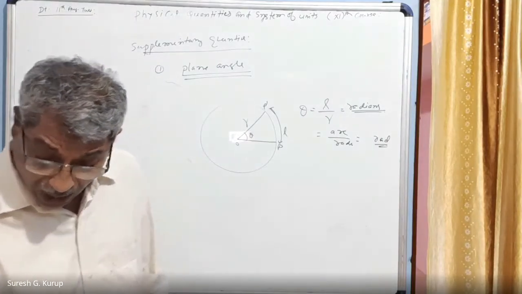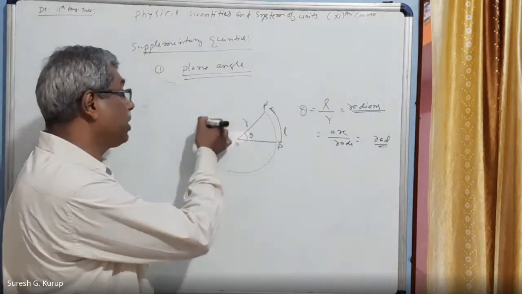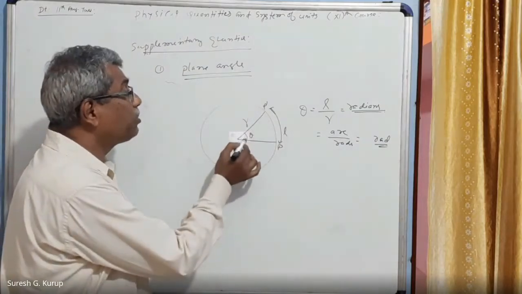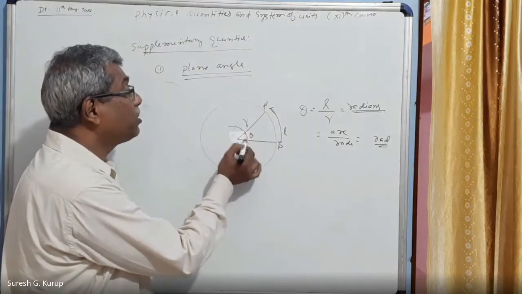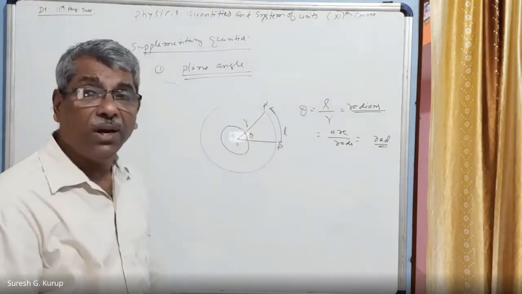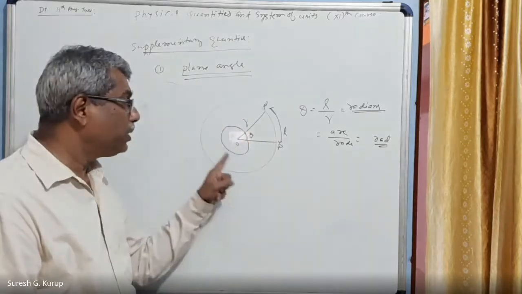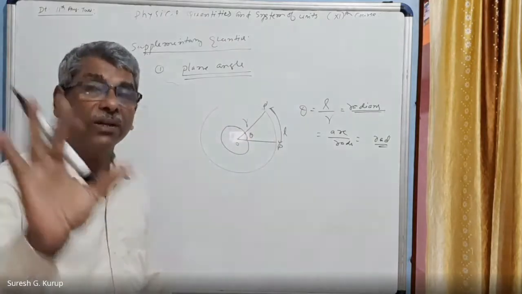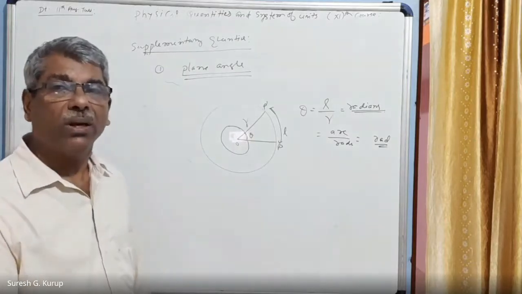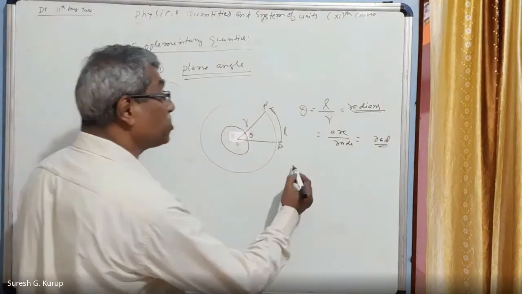More about plane angle, if I speak, suppose the object, this cat, is moving around the circle completely and reaching the initial point. How much angle will it subtend? Suppose this is theta, this is 30, this is 60, etc., and it will come back to the same point. It will subtend how much angle? 360 degrees. 360 degrees is equivalent to 2 pi radians. Am I correct? So we can write here 360 degrees.